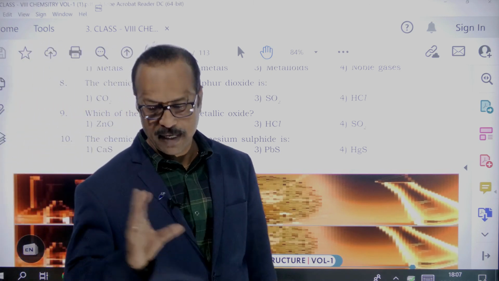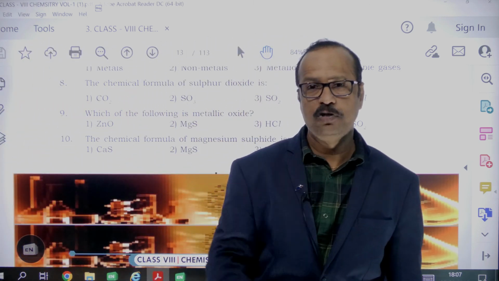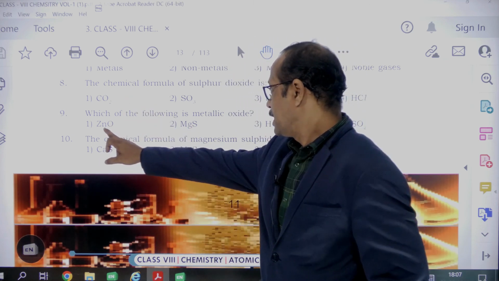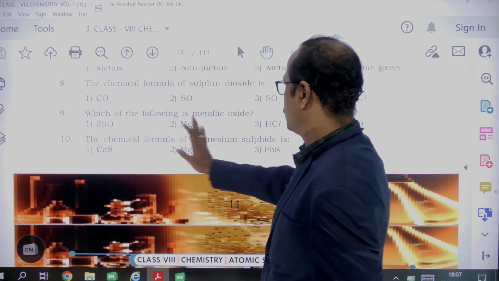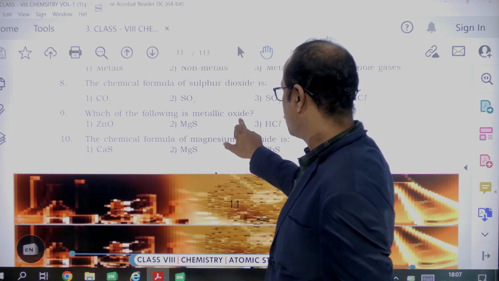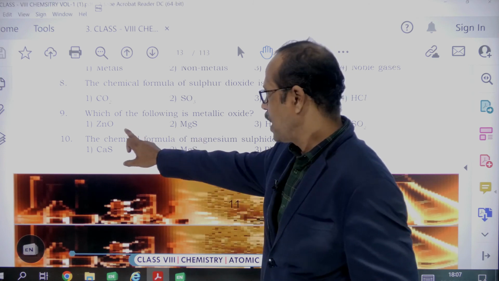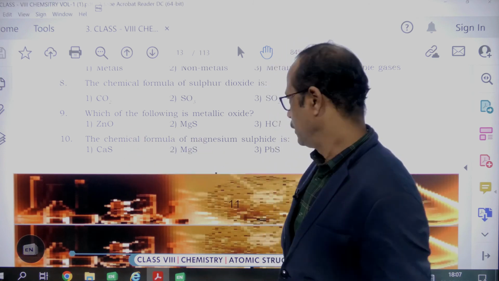Which of the following is a metallic oxide? Metallic oxide means what? Metal with oxygen. So which is a metal here? Zinc is a metal, magnesium is a metal. Okay, these two are metals. But what they are telling here, magnesium, metallic oxide. Here oxide is there, but it is sulfide. Okay, so the answer is zinc oxide.